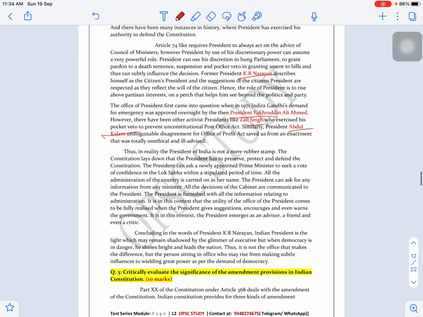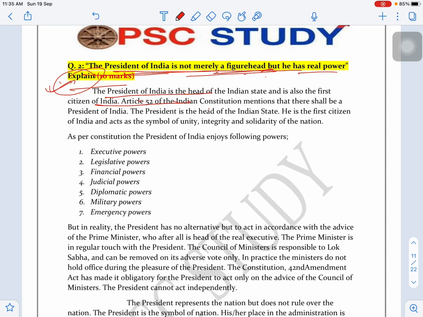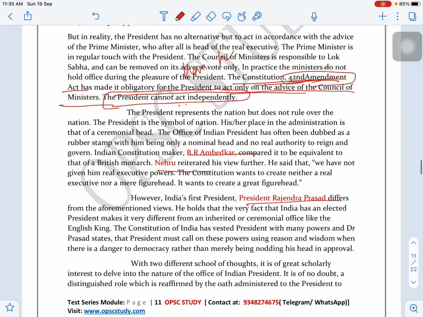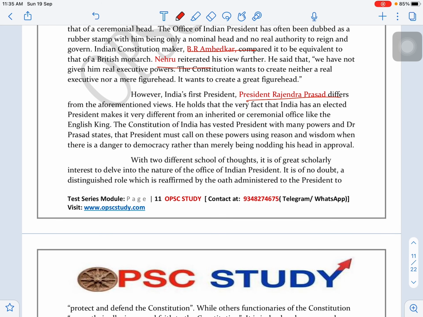Give a short intro on the President of India, meaning one line. Then come directly to how he is a figurehead. We have mentioned that under the 42nd Amendment Act, the President is obligated to act on the advice of the Council of Ministers, so he cannot act independently. This is the point we have made for how he is a figurehead. Then it comes to why he is not a figurehead, why he has some powers.